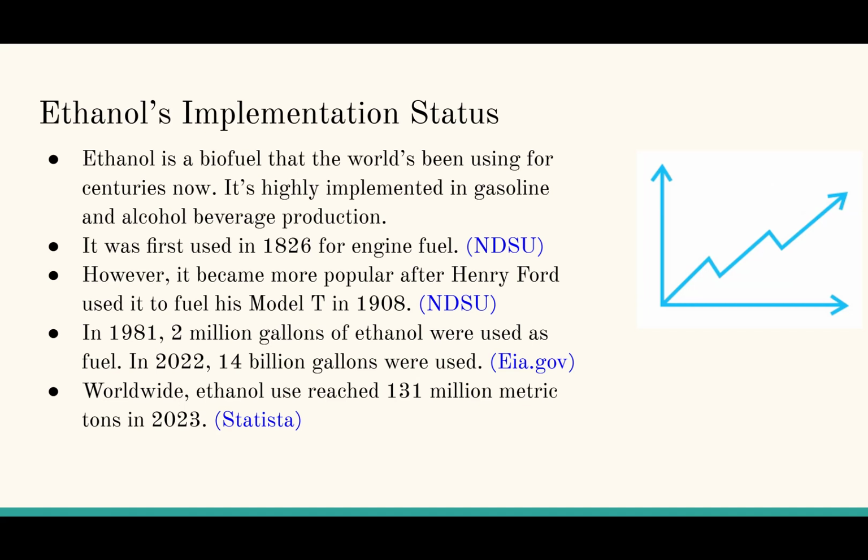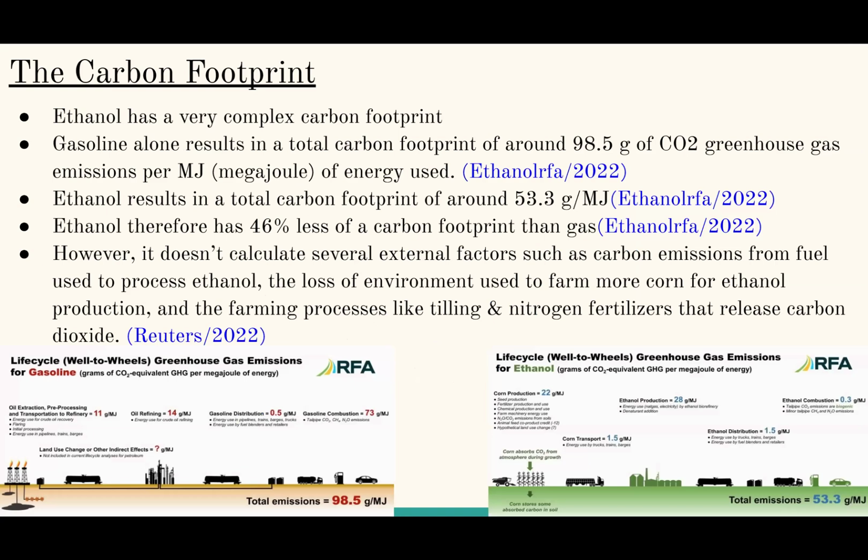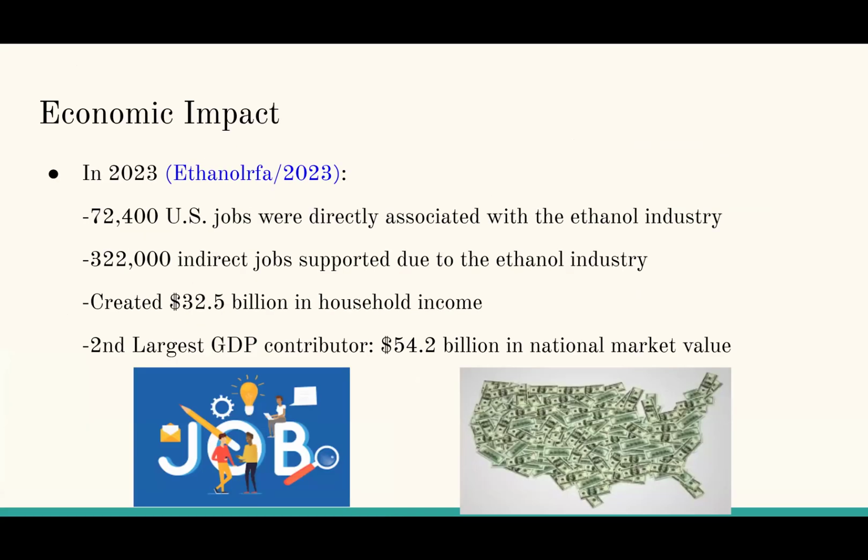Worldwide, ethanol use reached 131 million metric tons in 2023. The carbon footprint: alcohol has a very complex carbon footprint because itself has 53.3 grams per megajoule, where gas has a carbon footprint of around 98.5 grams per megajoule. So therefore, ethanol has 46% less of a carbon footprint than gas, but that doesn't calculate several factors like the carbon emission from fuels used to produce ethanol, the loss of environment used to farm more corn, and the farming process like tilling and nitrogen fertilizers that release carbon dioxide.